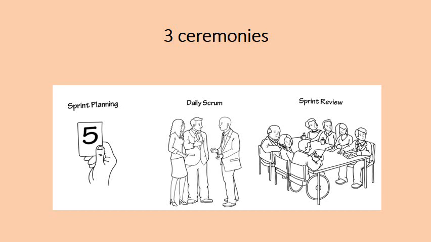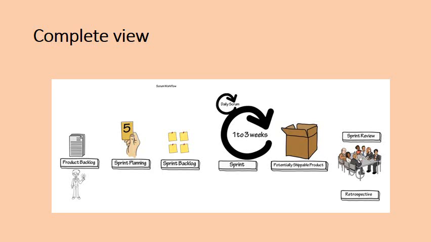Also here we have 3 ceremonies, when we require some meeting, that will start. And this is the complete view of your scrum, right? Now we know the terminologies. Let's try to sum up all the terminologies, to see how it will basically work.